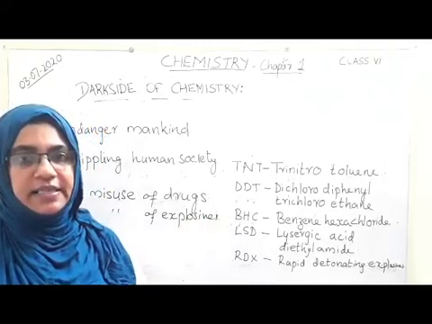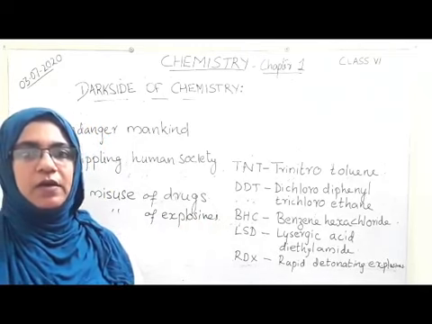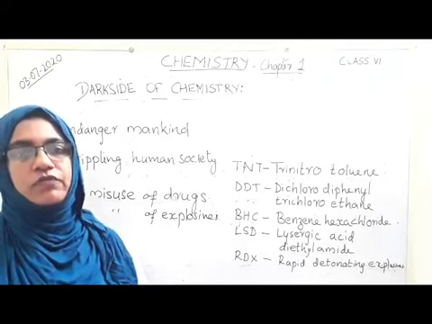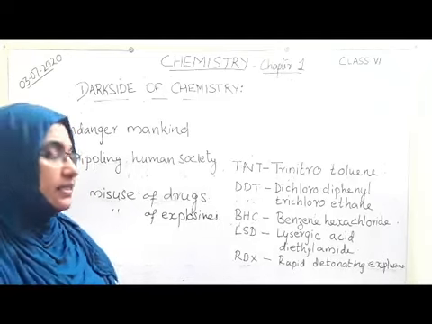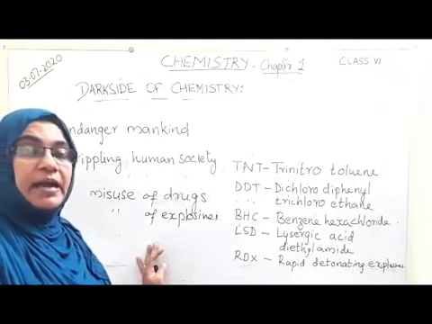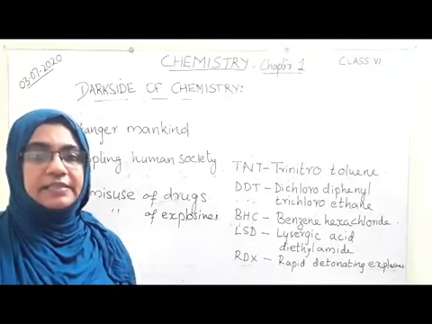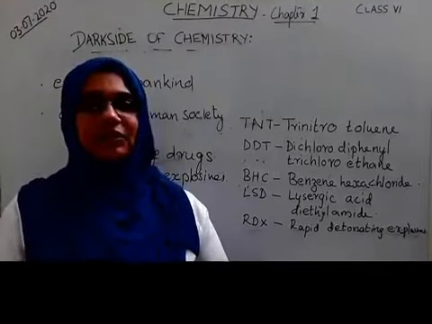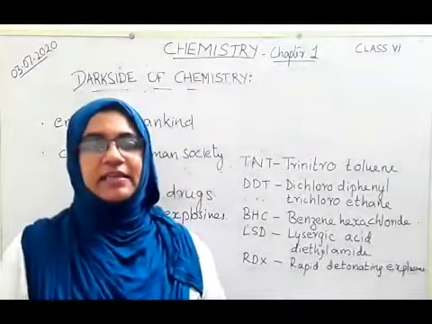You might have studied it in your history. The atomic bombing occurred in Hiroshima and Nagasaki, the towns of Japan. The bomb was dropped by America. Actually, it is one of the bad effects or misuses of chemistry. And till now the people of that place are suffering from this effect.